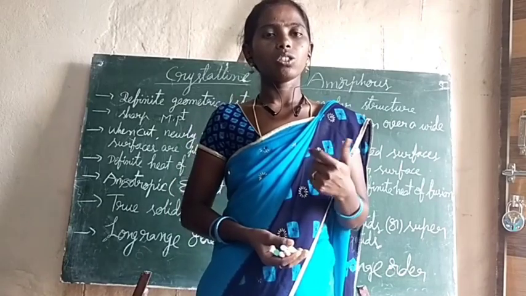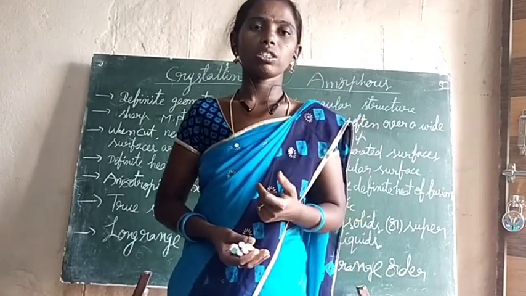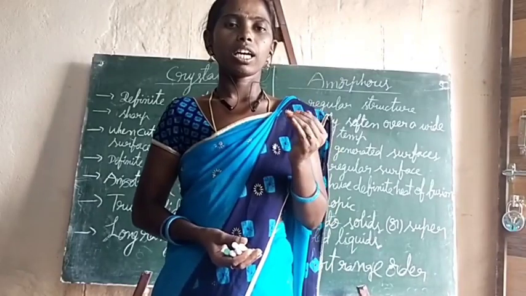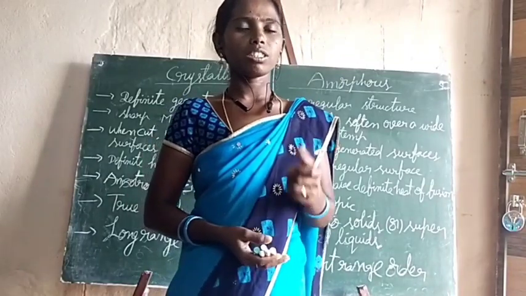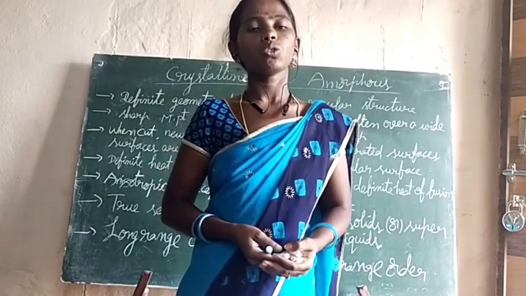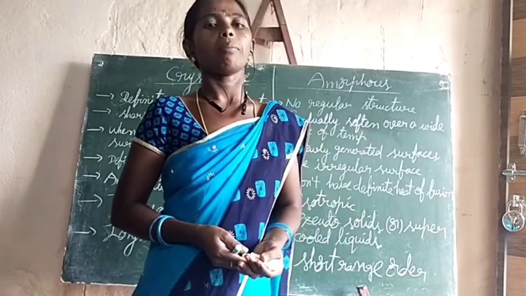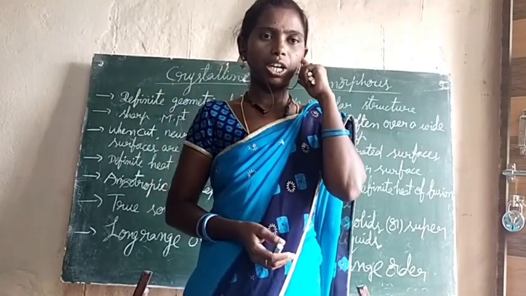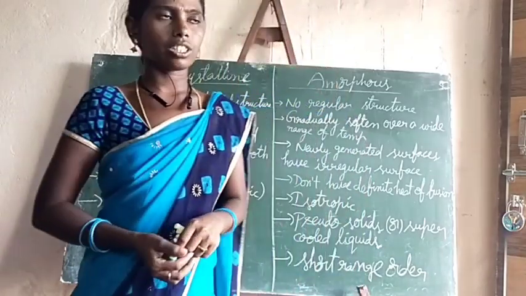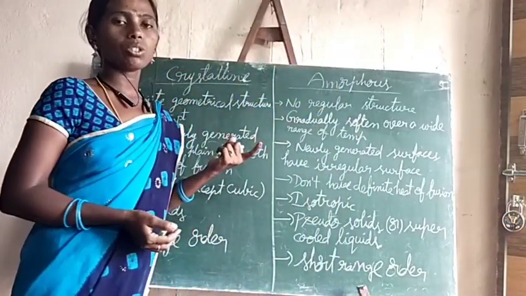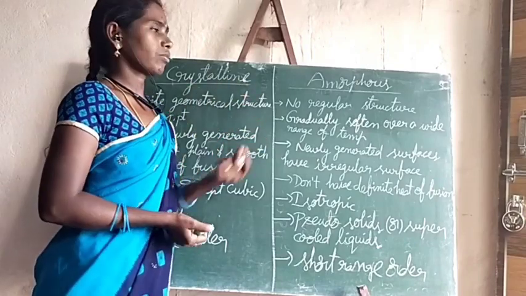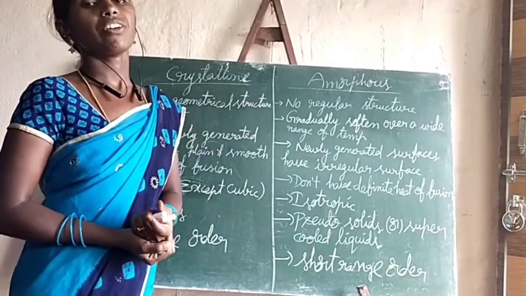Also, what are the different types of solids based on the arrangement of constituent particles, and how those solids are classified, meaning crystalline solids and amorphous solids, we discussed. So now in this session, I am going to explain the differences between crystalline and amorphous solids.